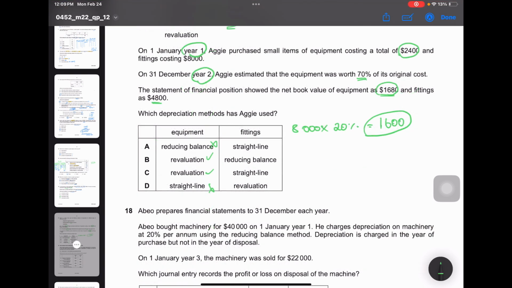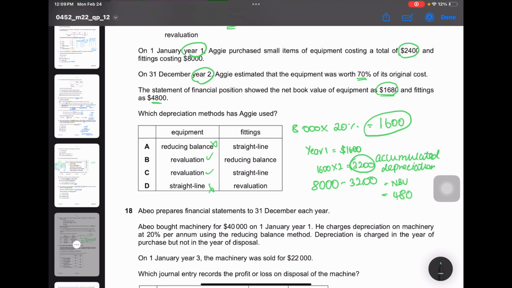The depreciation for year 1 is $1,600, and the statement of financial position is shown on 31st December year 2. So you have to do 1,600 into 2, which is 3,200. So 8,000 minus 3,200, which is the accumulated depreciation, gives a net book value of 4,800. So we know that it is the straight line method. Okay, let's move on.